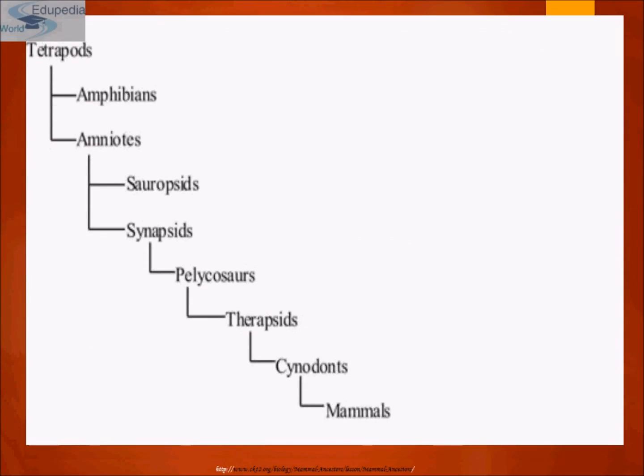So, how did mammals evolve from tetrapods? Tetrapods, as we know, are amphibians and amniotes. Amniotes are further divided into two: sauropsids and synapsids. Synapsids are again subdivided into pelycosaurs, therapsids, cynodonts, and finally mammals evolved. Okay, from tetrapods.